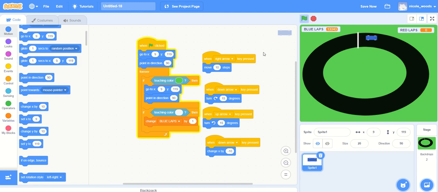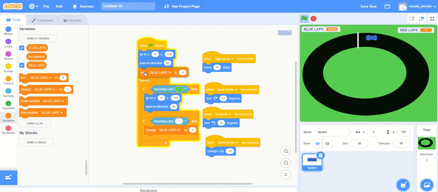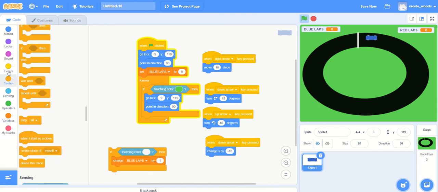Let's throw in set our laps to 0. Here we go. So whenever we hit start, go to start position, point direction 90, and set the laps to 0, stop, start, there we go. So there's obviously more work that needs to happen to this code. Now I'll give you some hints.